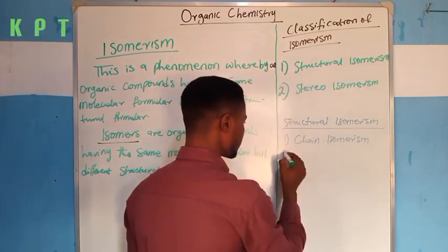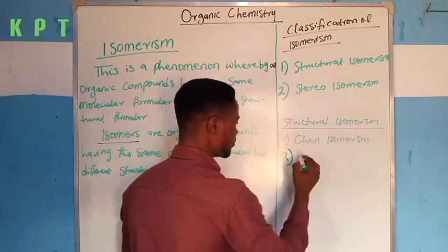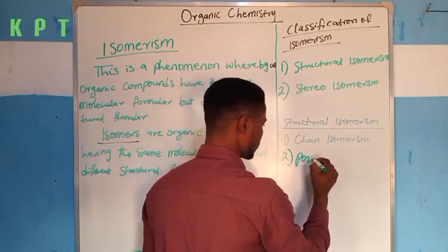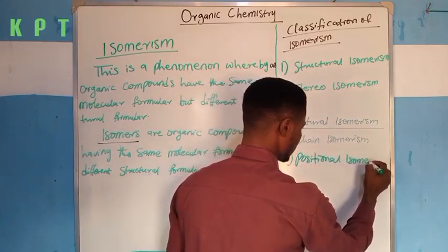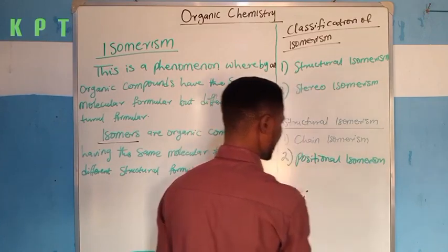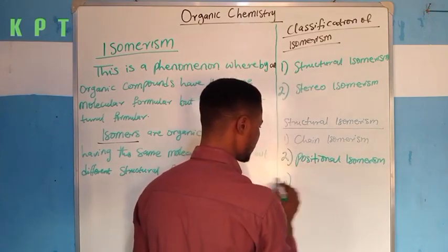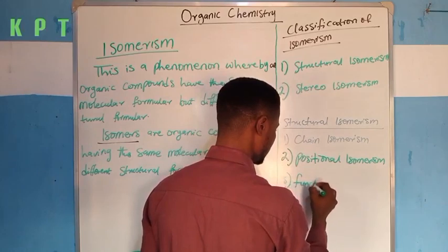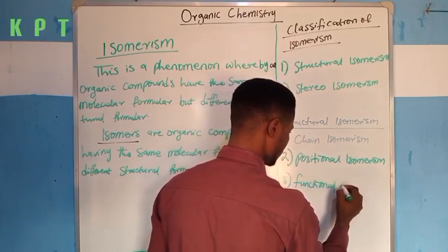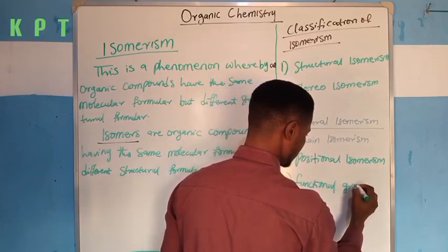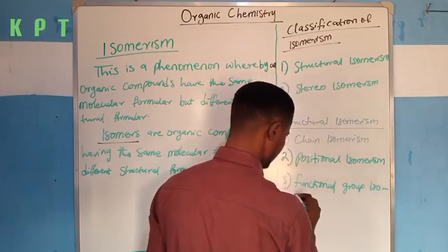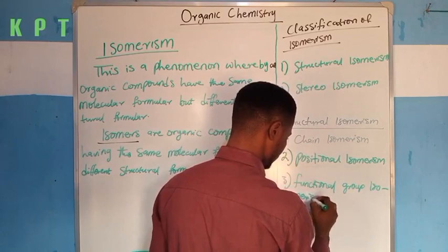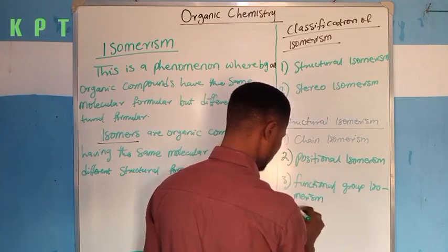The second one is positional isomerism. The third one is functional group isomerism. Then the fourth one is tautomerism.